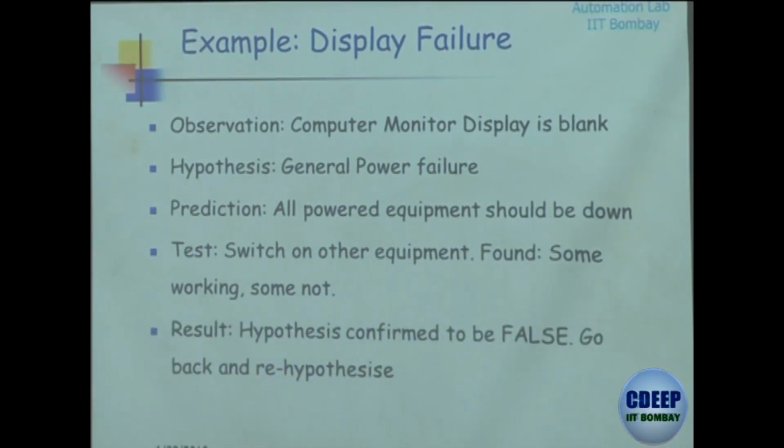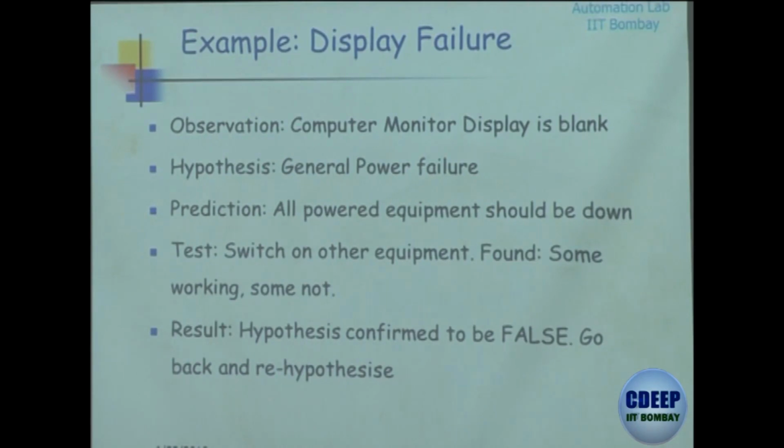So the hypothesis is found to be false. So you go back and rehypothesize. How will you rehypothesize? What could be another hypothesis? Now we see that it's not a general power failure. So what could be a hypothesis? Particular phase is down. Yeah.